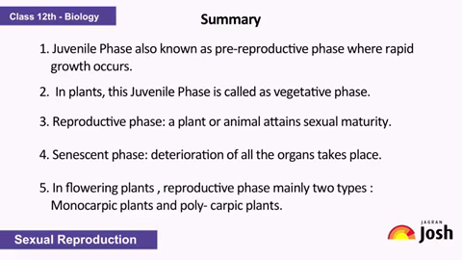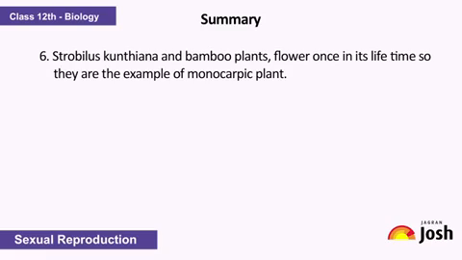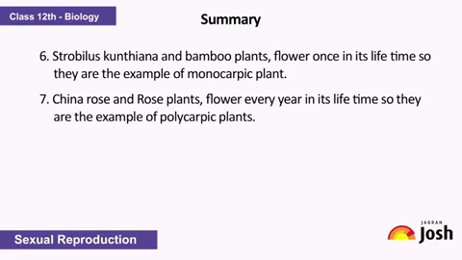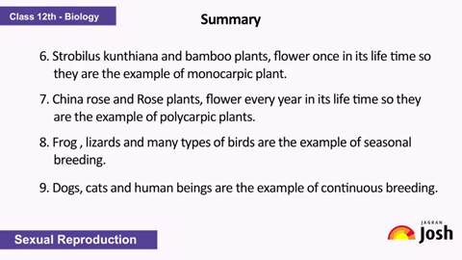In flowering plants, the reproductive phase is mainly of two types, monocarpic plants and polycarpic plants. Strobilanthes kunthiana and bamboo plants flower once in their lifetime, so they are examples of monocarpic plants. China rose and rose plants flower every year in their lifetime, so they are examples of polycarpic plants. Frogs, lizards and many types of birds are examples of seasonal breeding. Dogs, cats and human beings are examples of continuous breeding.